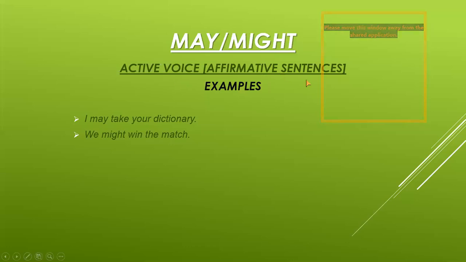Now I'm showing you the examples for affirmative sentences. I may take your dictionary, full stop. Here, I is the subject, may is the modal verb, take is the first form of verb, and your dictionary is the object. Full stop. We might win the match, full stop. We is the subject, might is the modal verb, win is the first form of verb, and the match is the object here.